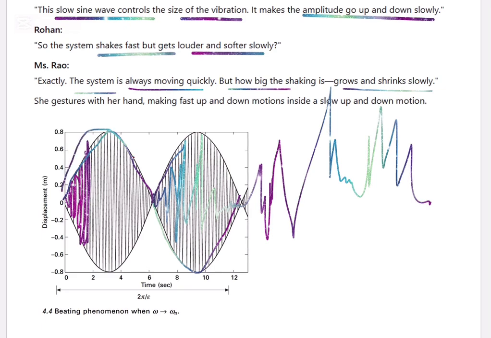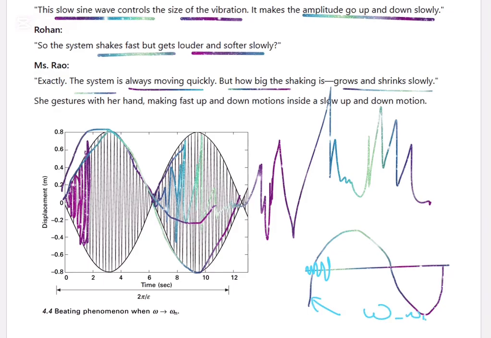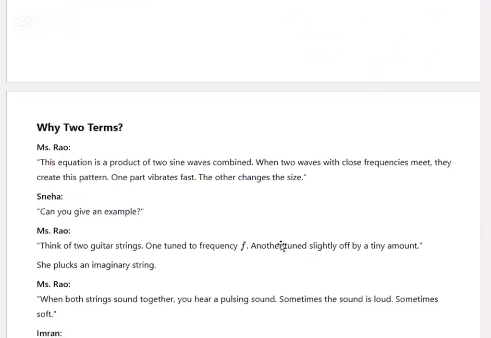This is the slower portion, this one, the sine part. You see, this takes a long time to complete one cycle, but the fast vibration takes very little time to complete one cycle, right? This is the fast vibration. This is the slow vibration. The slow vibration is the sine wave. That frequency difference is there, omega minus omega n by 2. That's the low frequency. But this is the high frequency, omega plus omega n by 2. This is the difference, this is the addition. So the waves sometimes add up, sometimes cancel out. That's why this beat is happening.